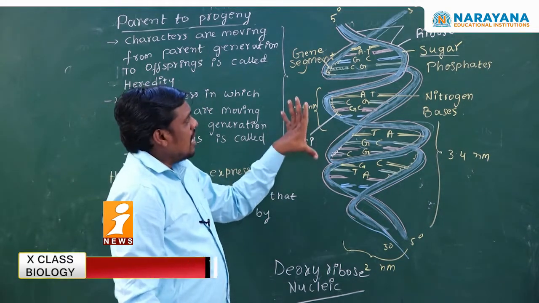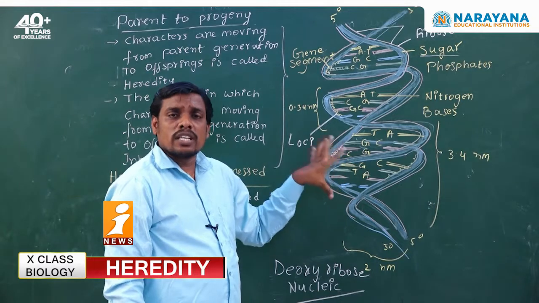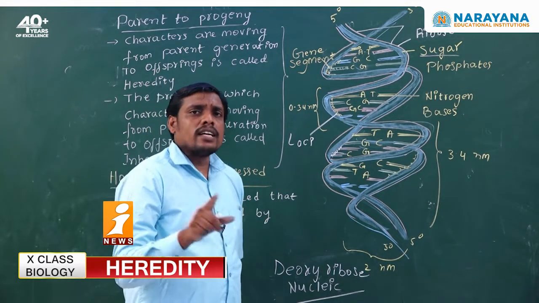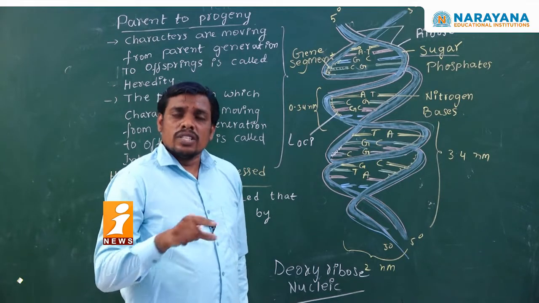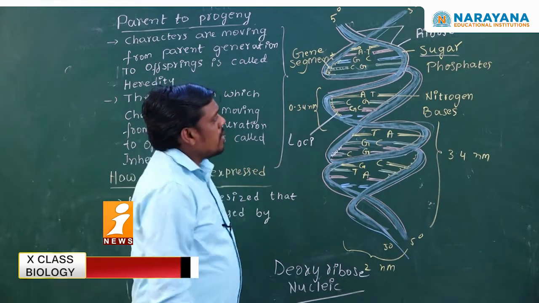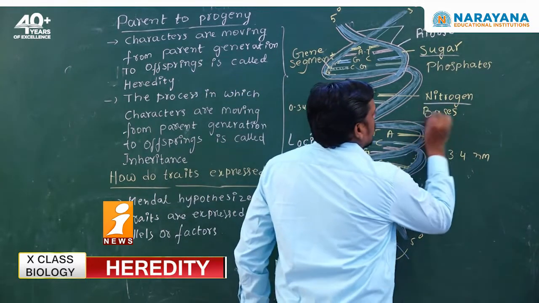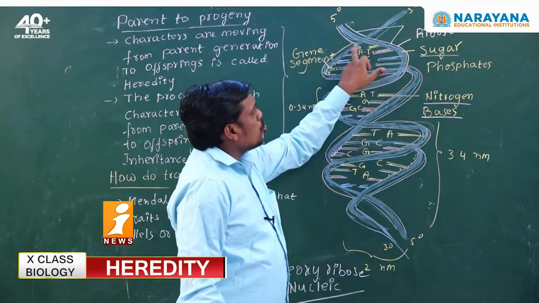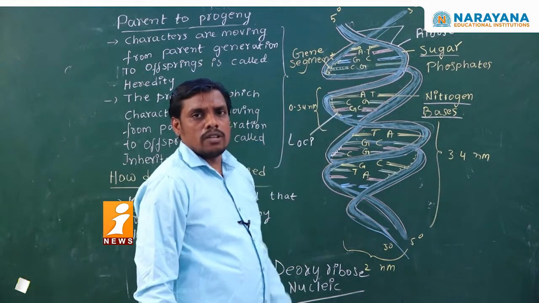This is the length and width of DNA that was given by James Watson and Francis Crick. As per Franklin and Maurice Wilkins' studies with X-ray crystallography, there are some nitrogenous bases seen in between the ribose sugar molecules as well as the phosphate molecules.